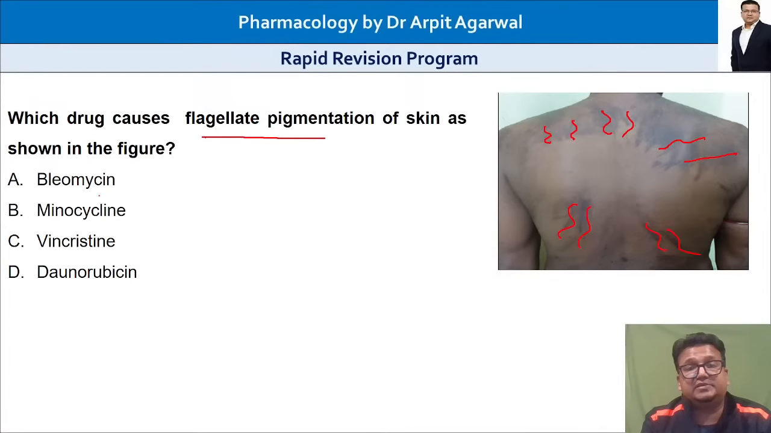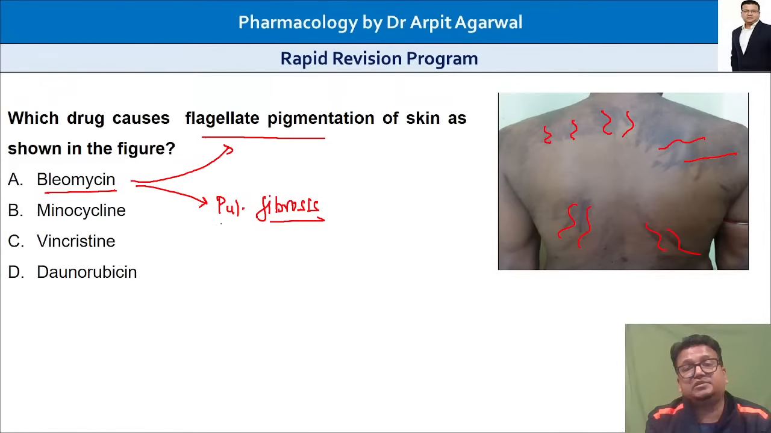Bleomycin is the answer. Bleomycin causes this, and another side effect it causes is pulmonary fibrosis. Both the side effects of bleomycin have been asked: flagellate pigmentation and pulmonary fibrosis. Two problems with the bleomycin anti-cancer drug.